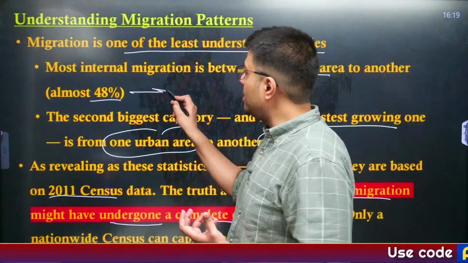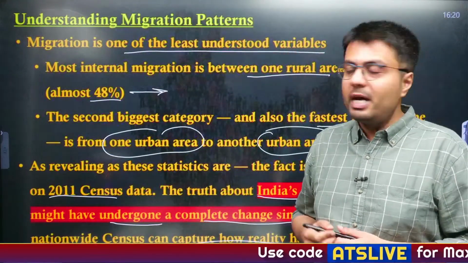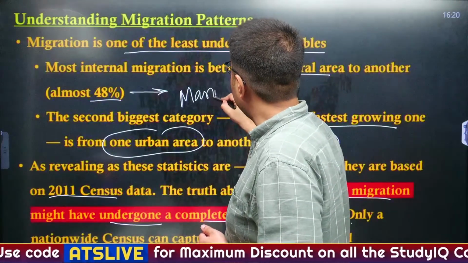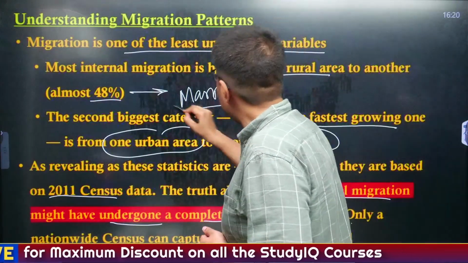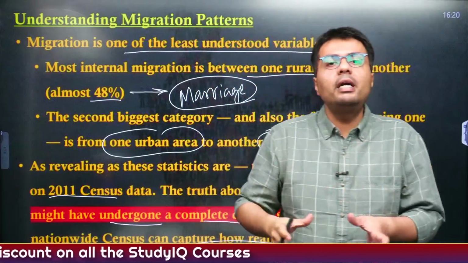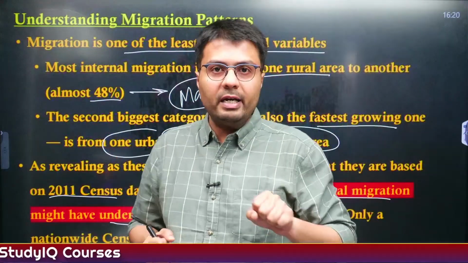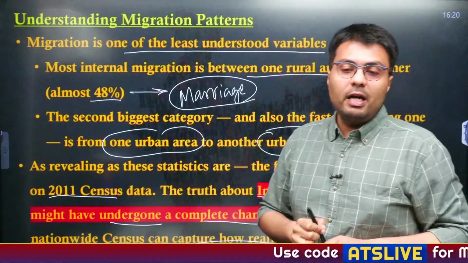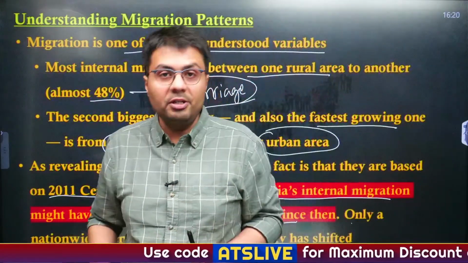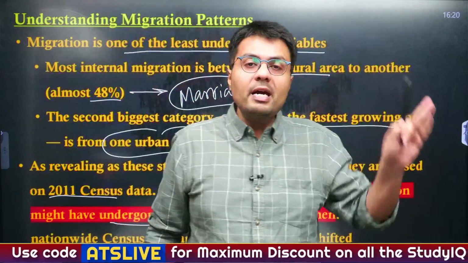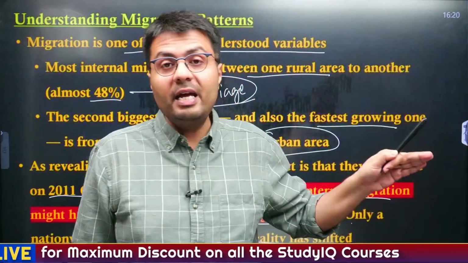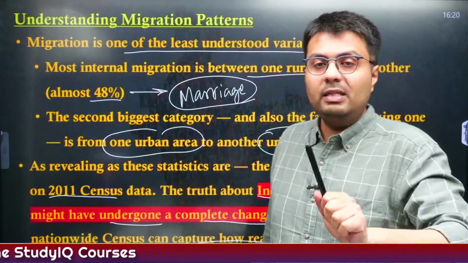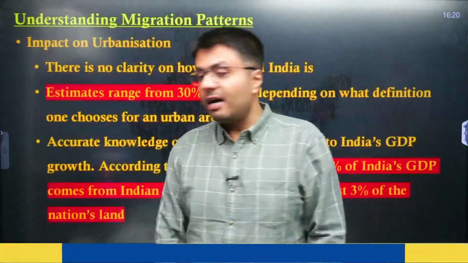And you know what is the major cause of this biggest factor of migration, which happens from one rural area to another rural area? It is marriage. Whenever a woman is married in a rural area, she automatically shifts to her in-laws, which might be located in an urban or some other rural area, right? So this is the biggest factor that leads to almost half of the total migration in India. Understanding the patterns of migration, and whether it is actually leading to increasing urbanization or not, we will understand with the next census data, right?